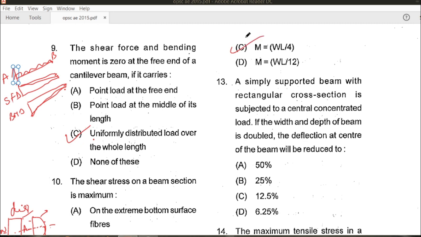Let's solve the next question, that is the 13th question. A simply supported beam with a rectangular cross section is subjected to a centrally concentrated load.